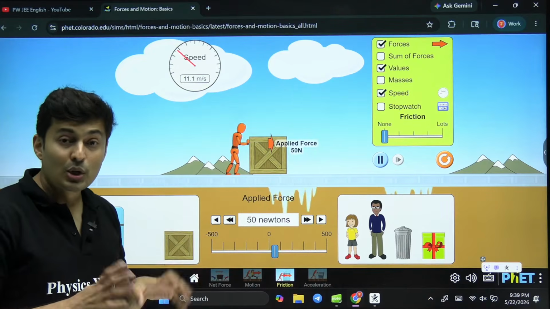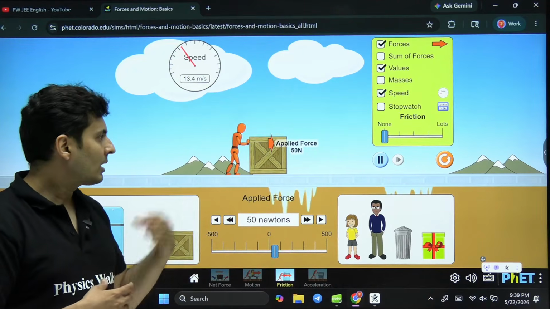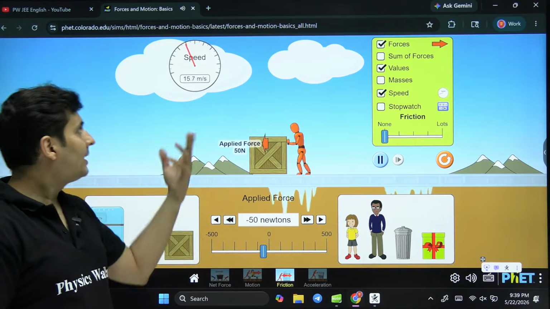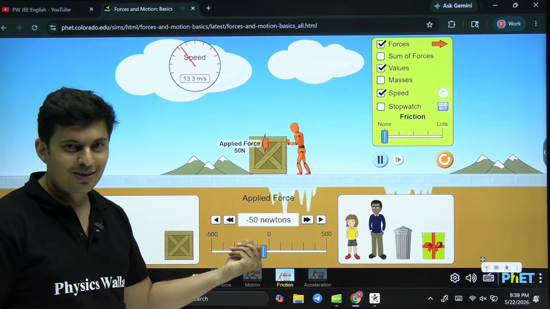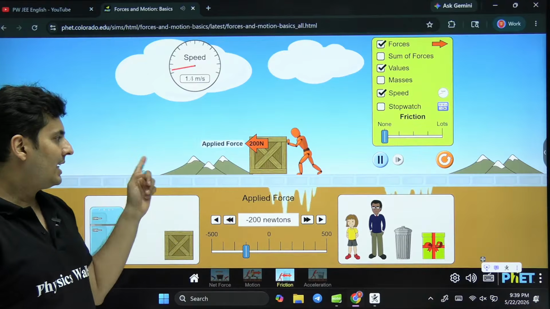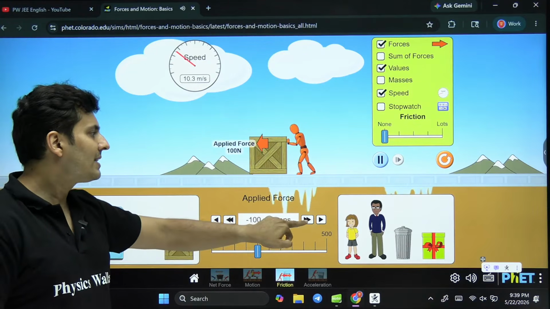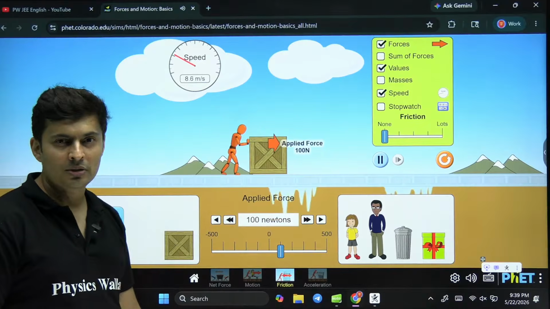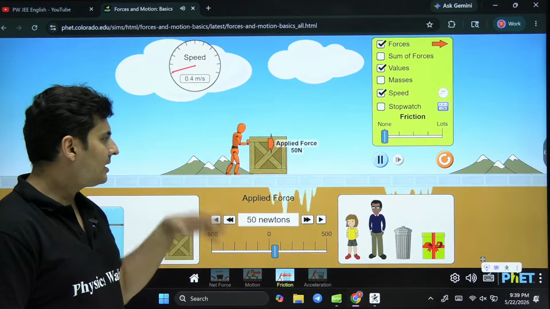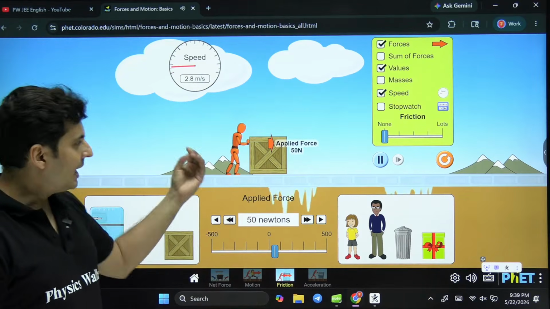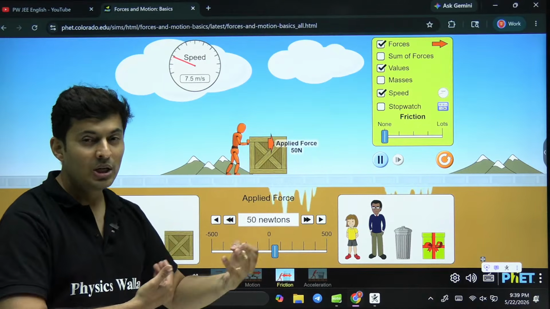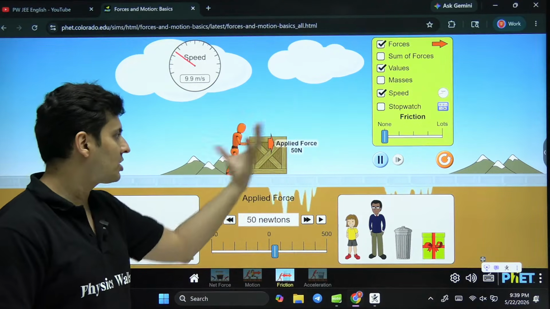A force causes motion to change. If it was at rest, it came into motion. If it was in motion, then I can bring it to rest. I can end up changing the direction also using the force. So it stopped and changed the direction. So force is the cause of the motion. That's very obvious from here. And this force can change the motion and can cause the speed to change, means it causes acceleration. So force causes acceleration of a body.